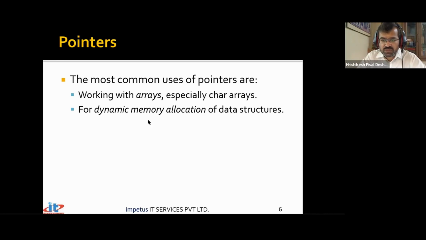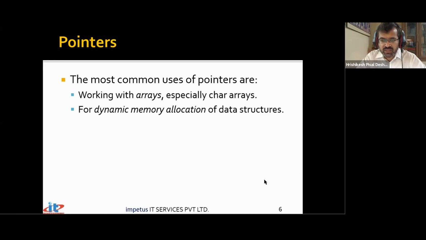So without pointers, it's inefficient for us to implement a linked list, or even creating an array would have been inefficient when we do not know how many elements are to be stored inside the array. The words dynamic memory allocation mean that at runtime, we are going to decide where and how much memory is to be allocated. Normally, in the C++ programs that we have written till now, we have been statically allocating memory. That means right at the beginning, we have been specifying int a, char ch of 40.